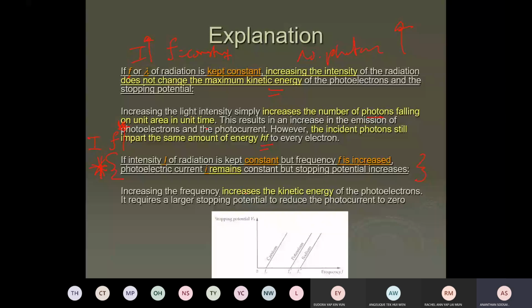What will happen to the stopping potential and the photocurrent? The intensity is constant, but the frequency is raised. What will happen to the photocurrent?